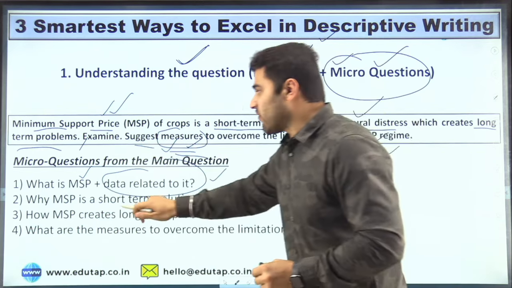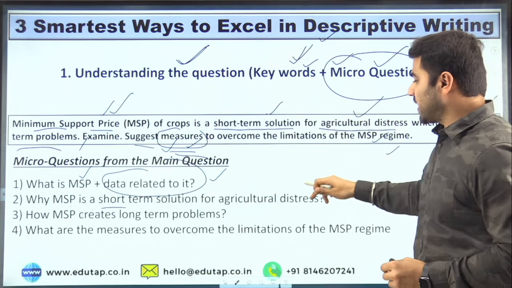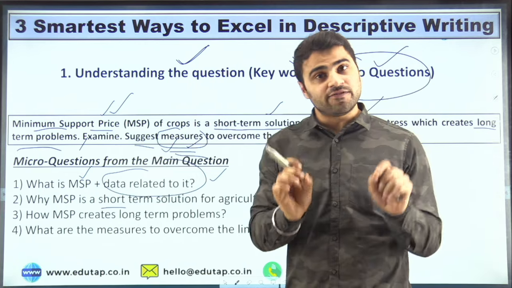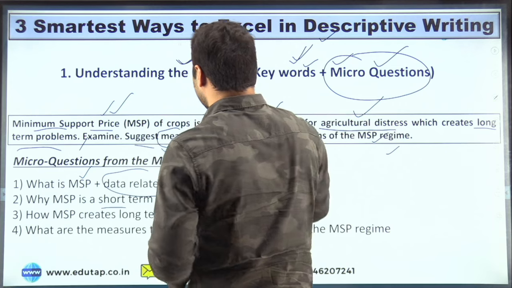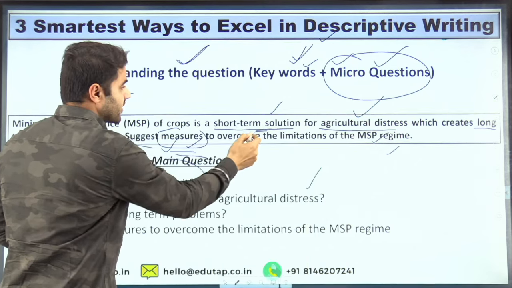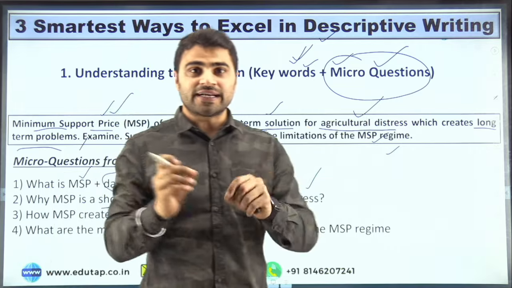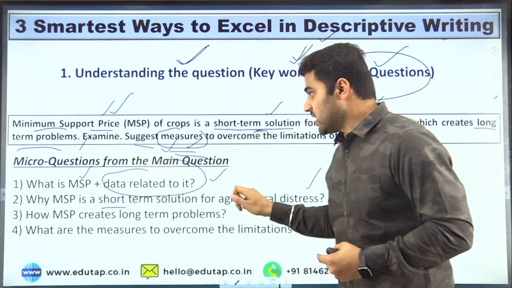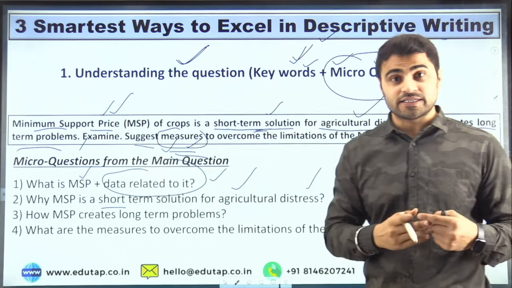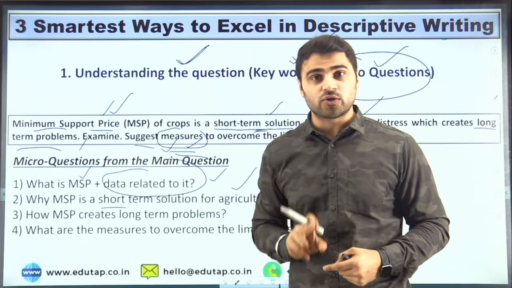Then second is why MSP is a short-term solution for agricultural distress. Though it is not specifically asked, if you read the question again, minimum support price of a crop is a short-term solution, right? It is specifically mentioned that it is a short-term solution. So you have to justify why MSP is a short-term solution for agriculture distress, right? So this can be micro question number 2, right?